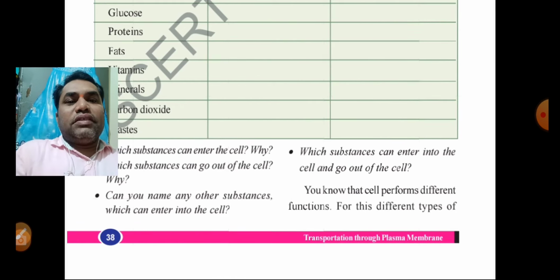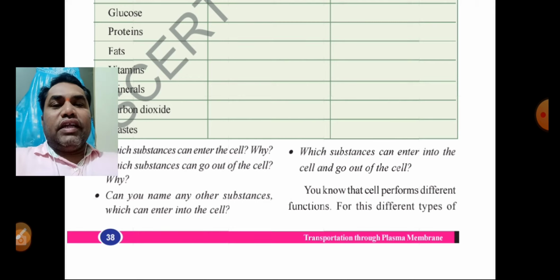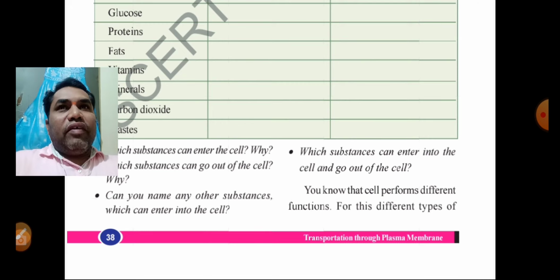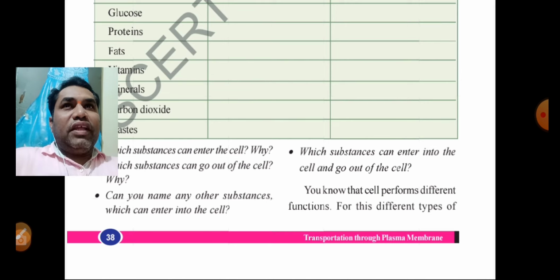Whatever materials enter into the cell must be needed by the cell to carry out several metabolic activities. That is the reason they enter into the cell. Whatever waste is formed inside the cell must go out of the cell. Why? Because if it remains inside, the cell will be damaged.